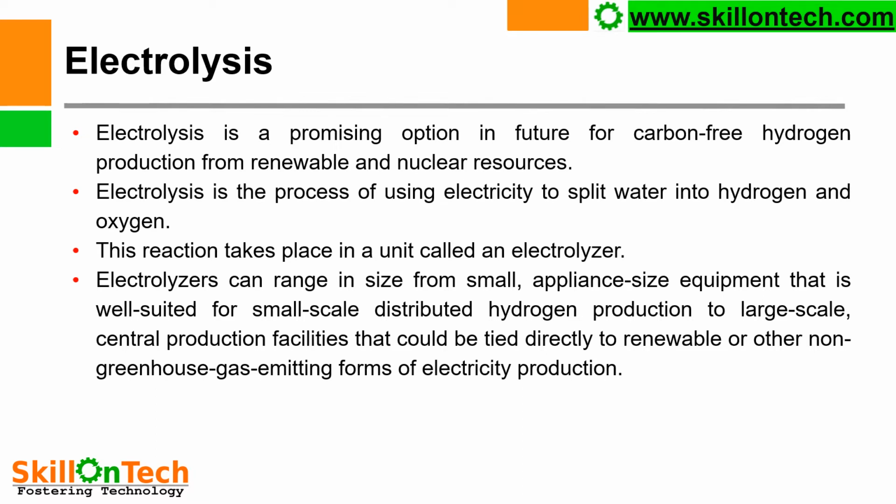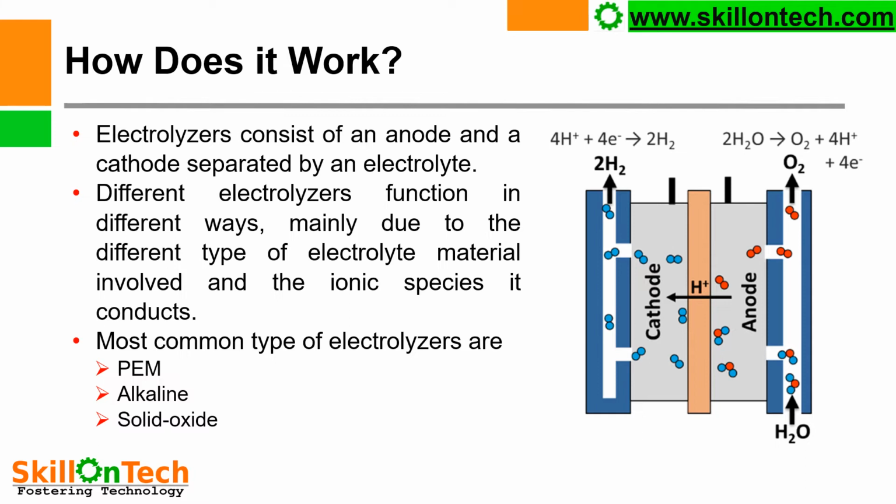Electrolyzers can range in size from small appliance size equipment that is well suited for small scale distributed hydrogen production to large scale central production facility that could be tied directly to renewable or other non-greenhouse gas emitting forms of electricity production. So let us see how electrolyzers work.